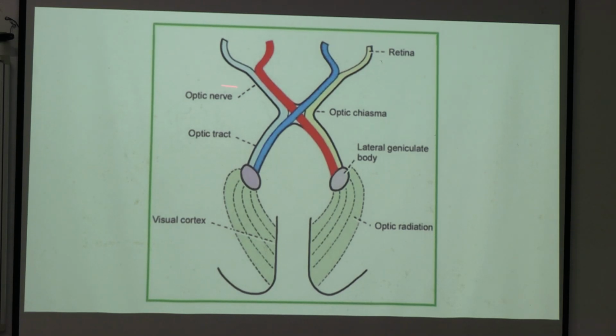Okay, this half circle is my total retina. This red one is called the nasal retina and this one is called the temporal retina. But through the nasal retina I see the temporal side, and through the temporal retina I see the nasal side. Clear? That means if my retina is like this, then I see this side through this part and that side through that part, right? So the crossing is happening in front. Clear?